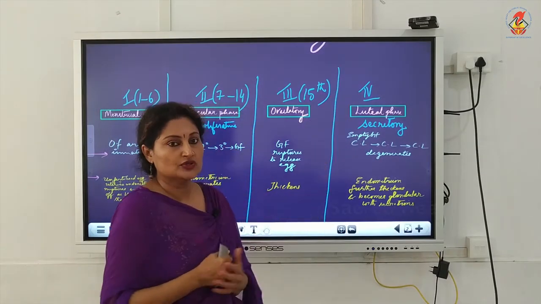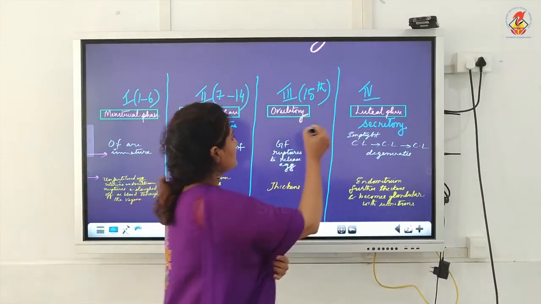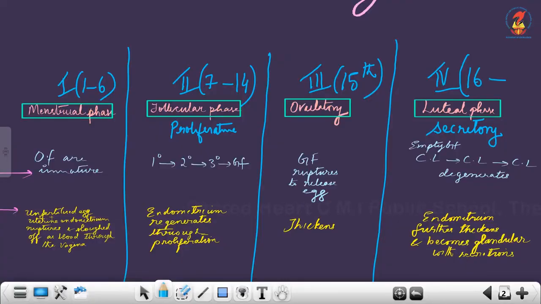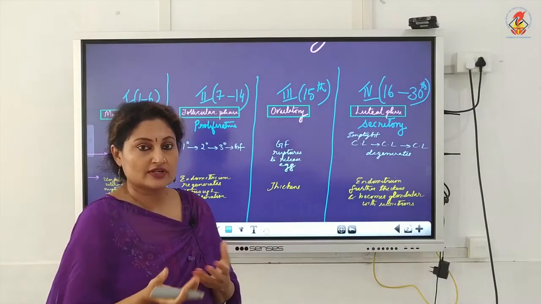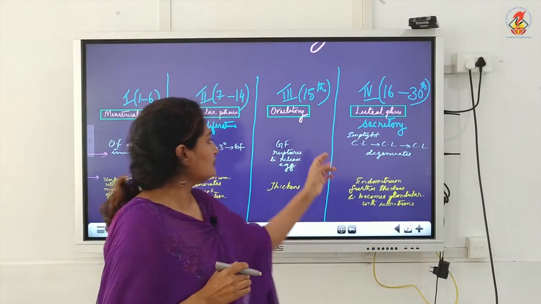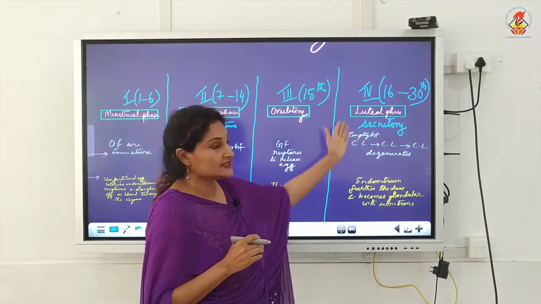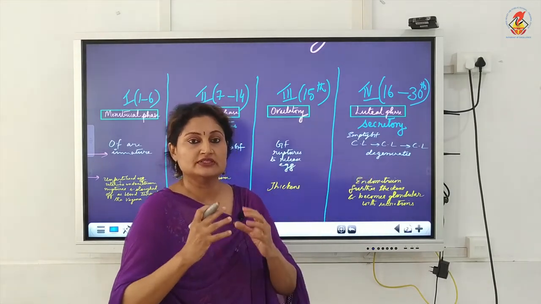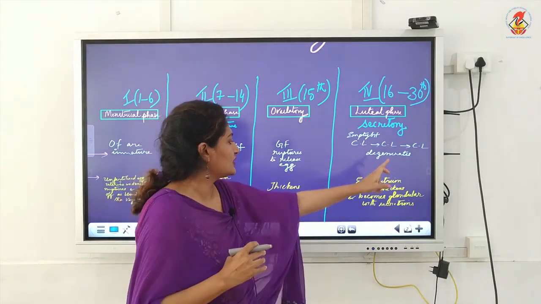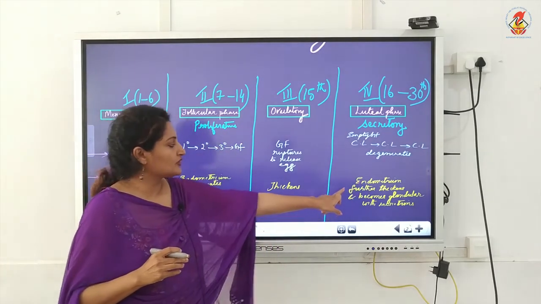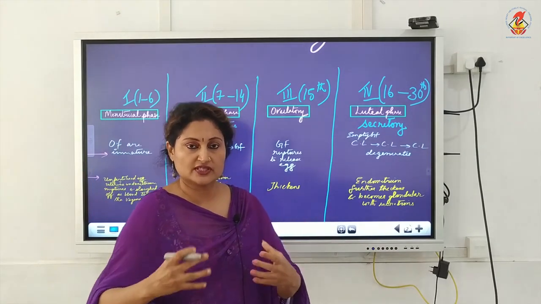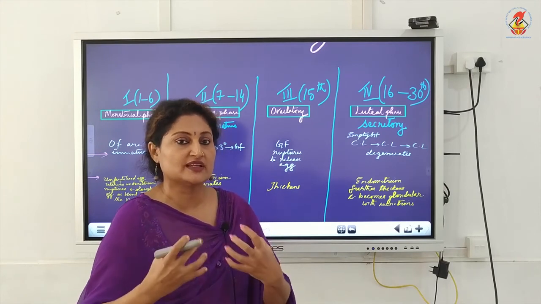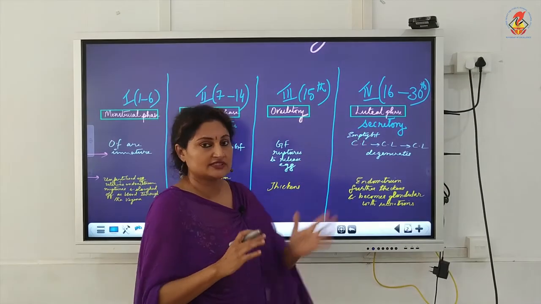And the last phase is the luteal phase or the secretory phase. The duration is from the 16th to the end of the cycle, that is the 30th day. Now the status of the ovarian follicles: we have the ruptured Graafian follicle, called the corpus luteum. Initially, on the 16th, 17th day we have a large corpus luteum, but as the days progress, what happens to the corpus luteum? It degenerates and becomes smaller and smaller. And the endometrium becomes further and further thickened, glandularized as well as full of secretions, and hence it is also known as secretory phase.